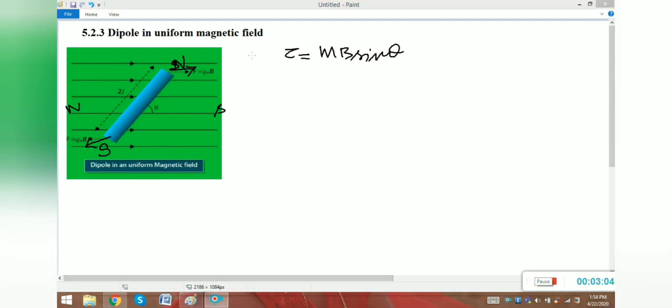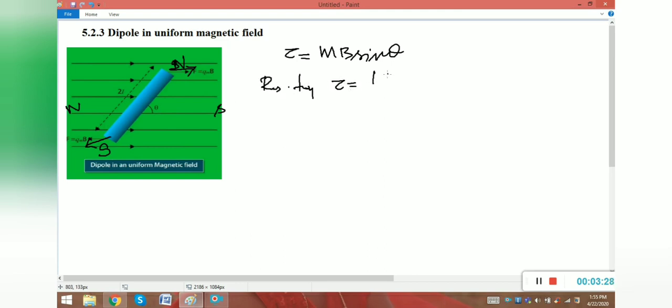So I continue from this page. Tau is equal to MB sin theta. When there is a torque, if I switch off the magnetic field, there will definitely be a restoring torque, right? So tau is equal to MB sin theta, and the restoring torque is tau is equal to I alpha, but it should be in the opposite direction to this torque, right?